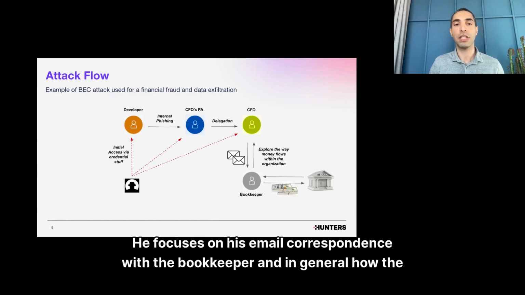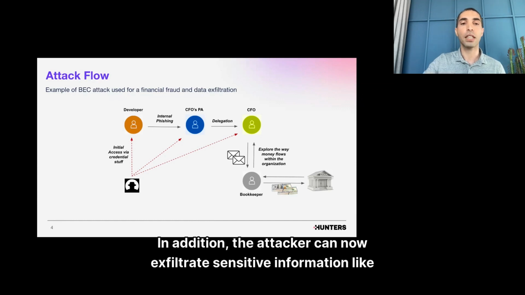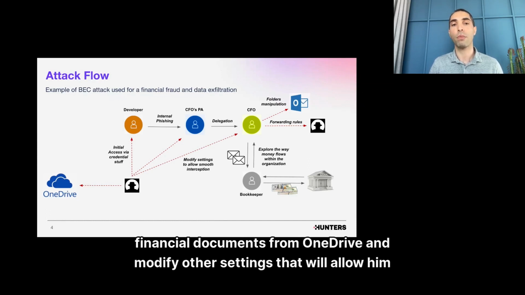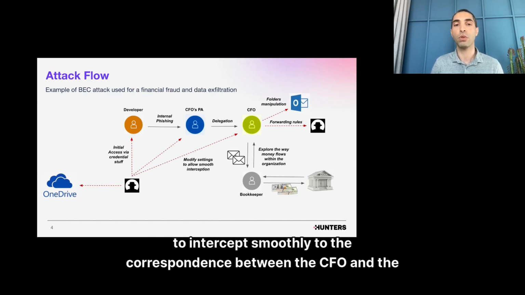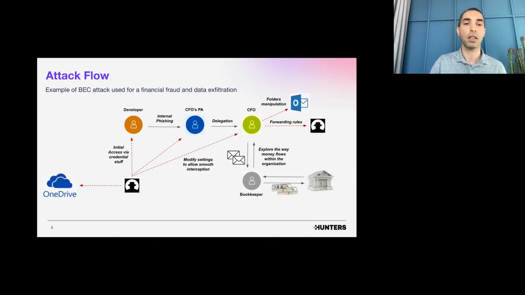He focuses on his email correspondence with the bookkeeper and in general, how the money flows within the organization, payment for subcontractors, and more. In addition, the attacker can now exfiltrate sensitive information like financial documents from OneDrive and modify other settings that will allow him to intercept smoothly the correspondence between the CFO and the bookkeeper. He can use forwarding rules, inbox rules on mailbox folders, and other techniques.